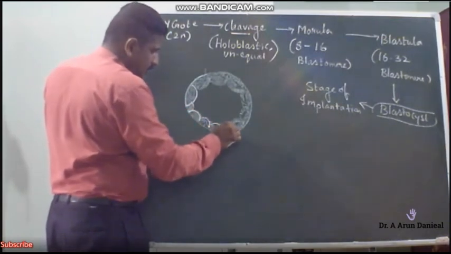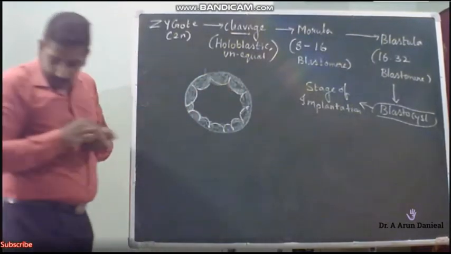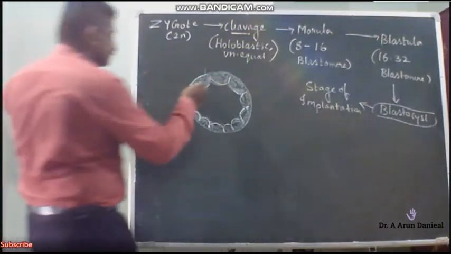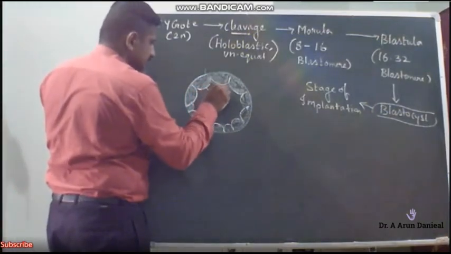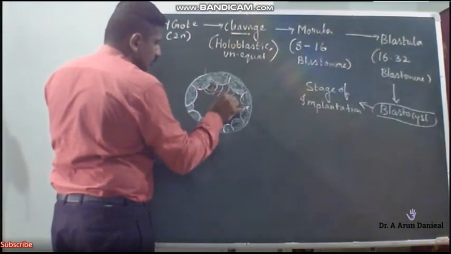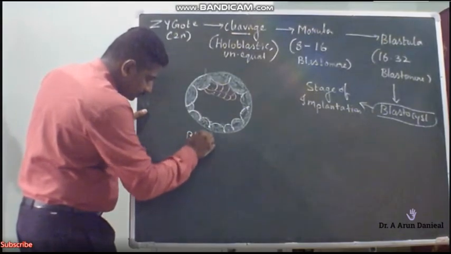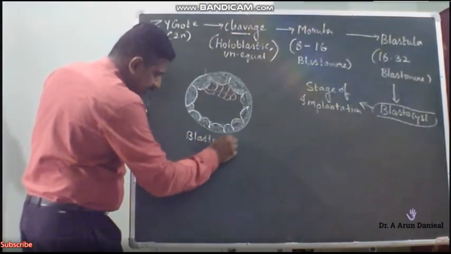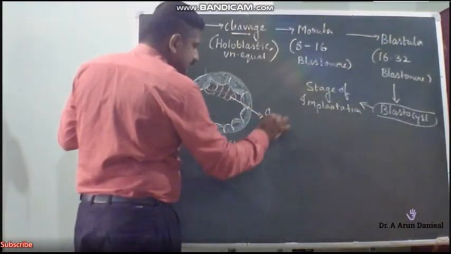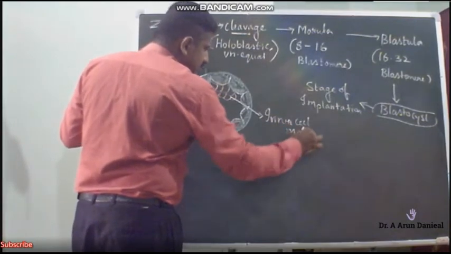It's very small and your cells will be very big, and on this we'll be having a mulberry-like structure like this. So this is a blastocyst. The blastocyst looks like this, where this one is called the inner cell mass.